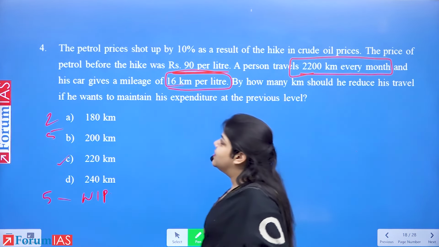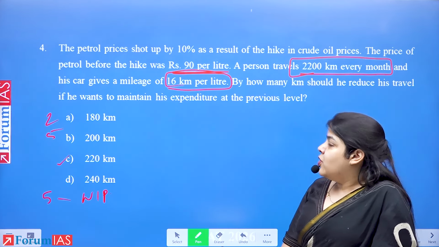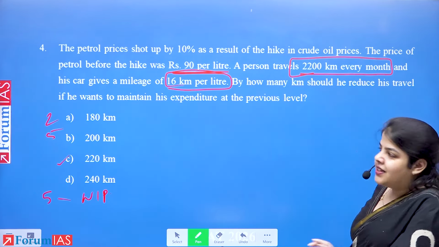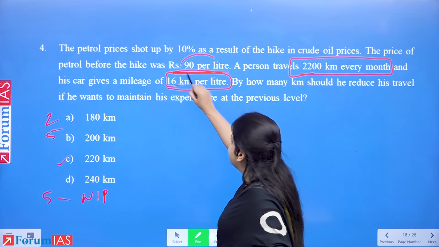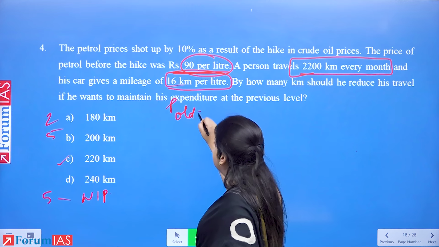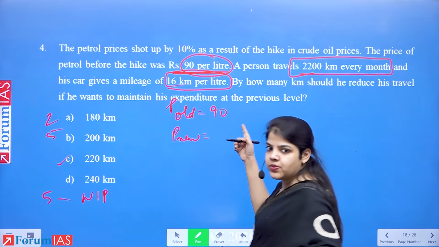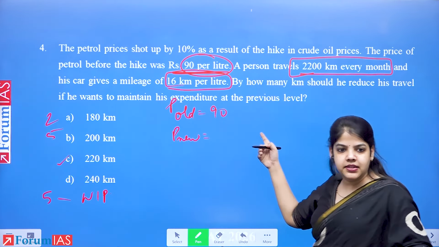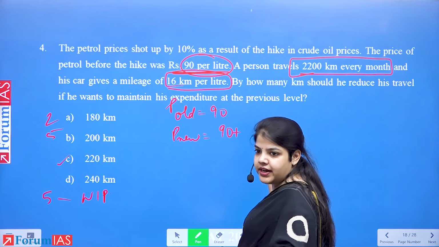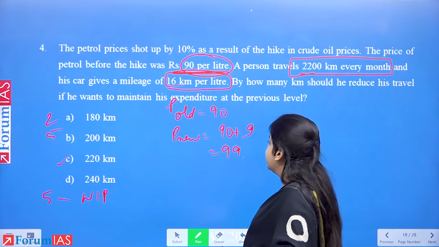Okay, so let's discuss this. The petrol prices shot up by 10%. So if the price was 90 rupees, let's write this as P old, which is 90. So what is P new? It is a 10% increase. What will it be? 99? This is clear to everyone. It is 90 plus 10% of 90, which is 9. 90 plus 9 equals 99.